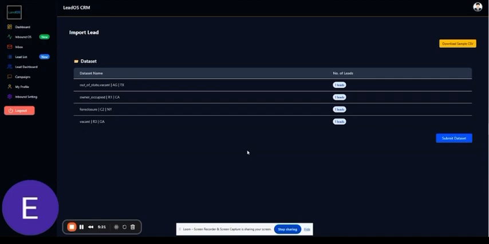So I'll explain why this breaks down into different data sets, right? So you see here it has the out of state vacant, the agriculture, and the location. This one is smaller residential, in California somewhere. These are all different niches in different places. And so how you market to them might be a little bit different. So we actually prioritize that in our system. So you would just hit submit data set, boom.